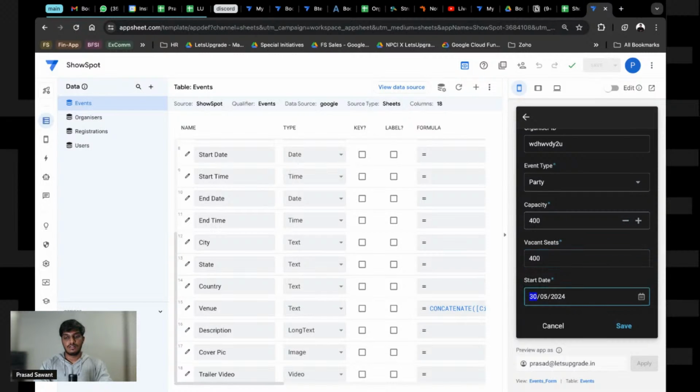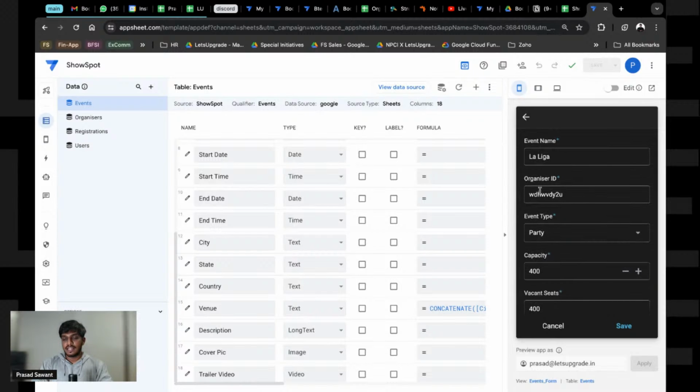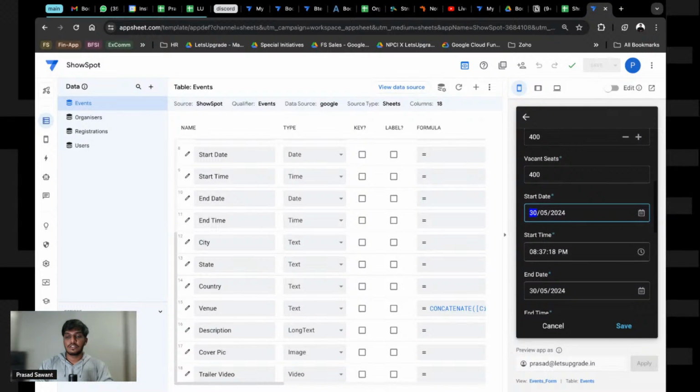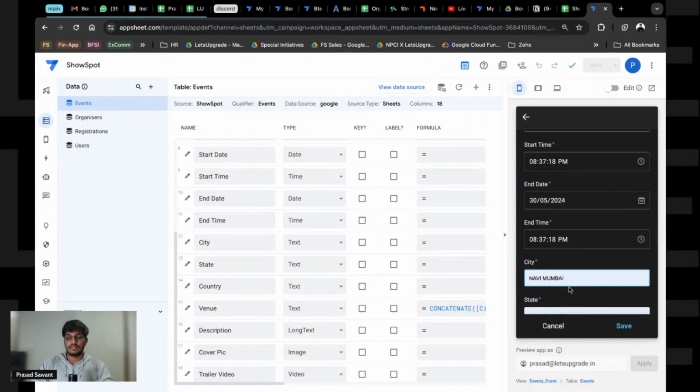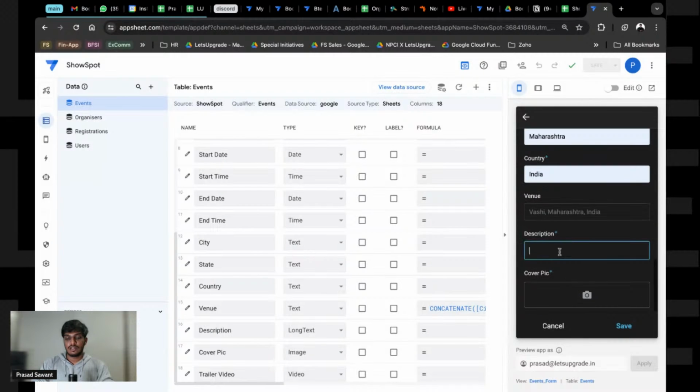This is wrong. The organizer ID should be automatically taken from the user. Since I am filling this as an organizer, it should take my ID. We'll see that tomorrow. Currently I am just putting it by myself: Vashi, Maharashtra, India, description demo, and the cover pic in Postman.